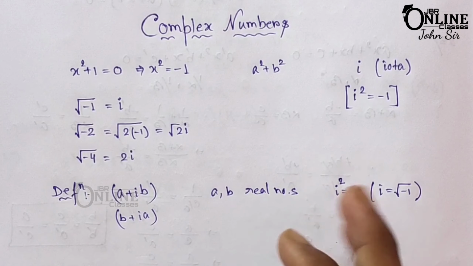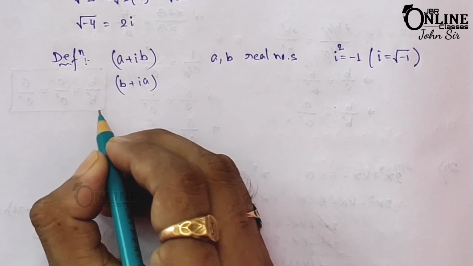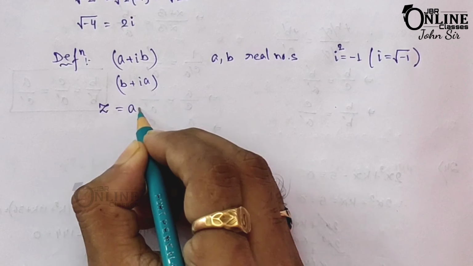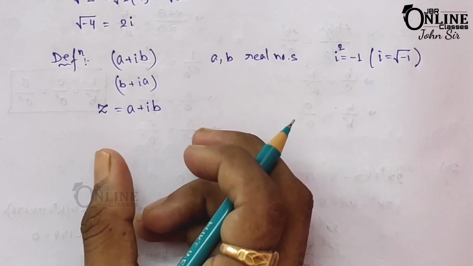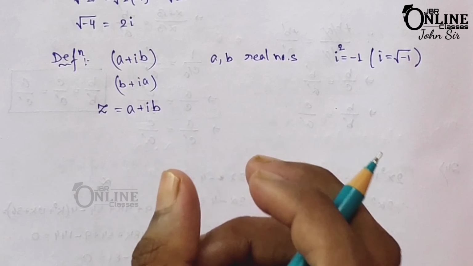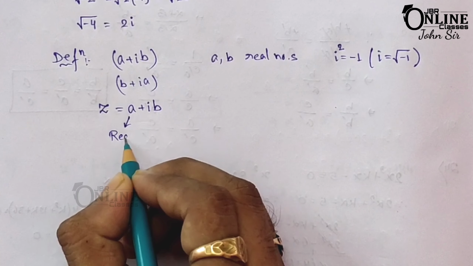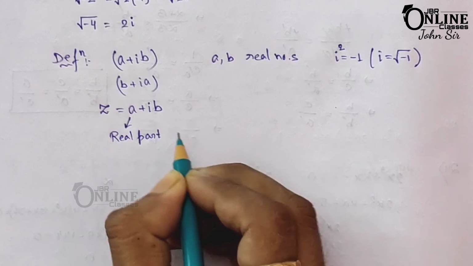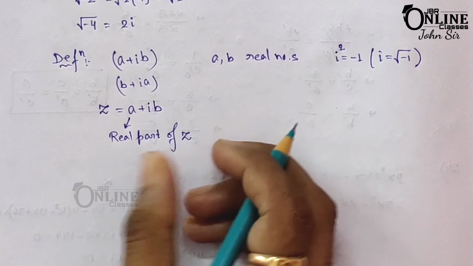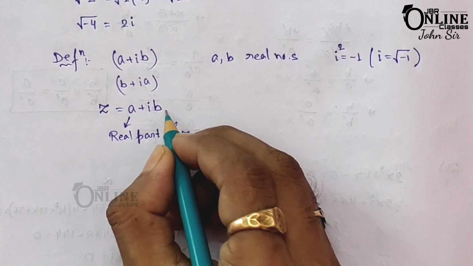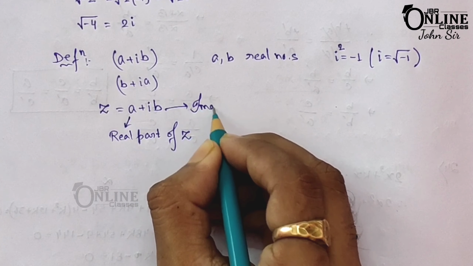Now if z is a complex number, then z equal to a plus ib. Here a is called the real part of z, and b is called the imaginary part of z.